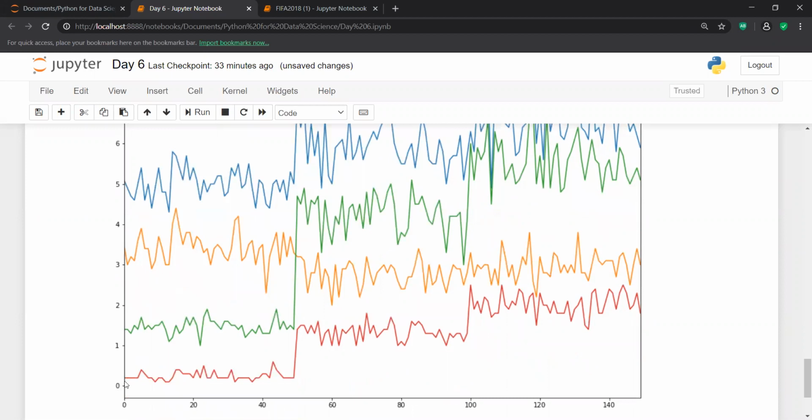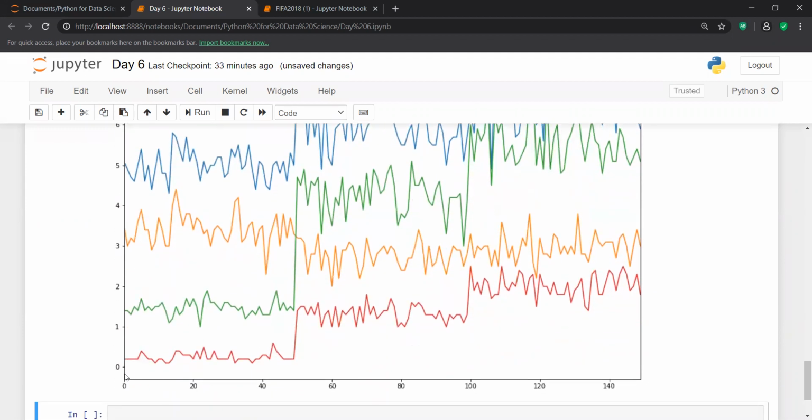Yes, definitely you can gain some kind of insight. You can tell someone that the value of petal width fluctuates, and you can say what the range of petal width is.